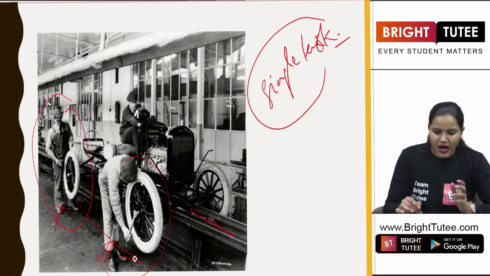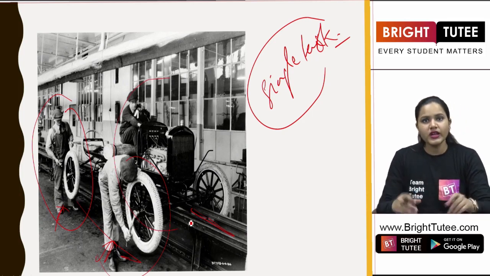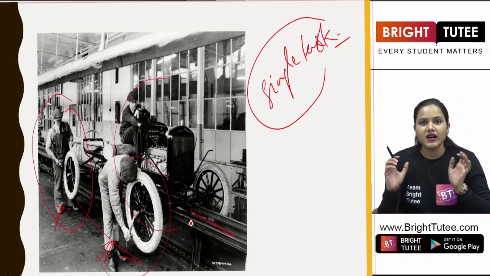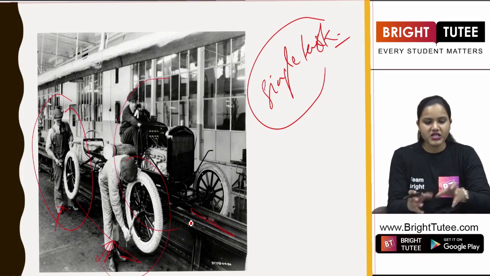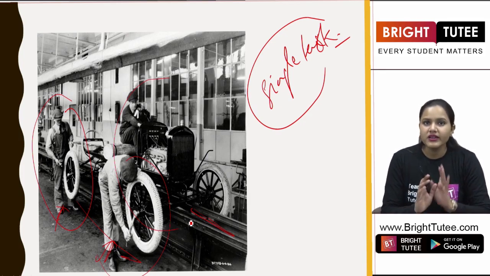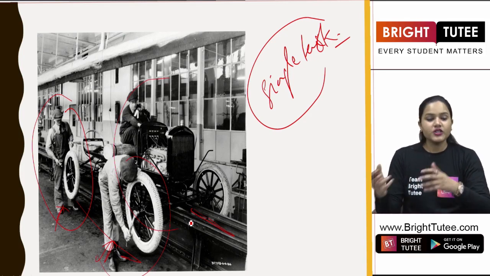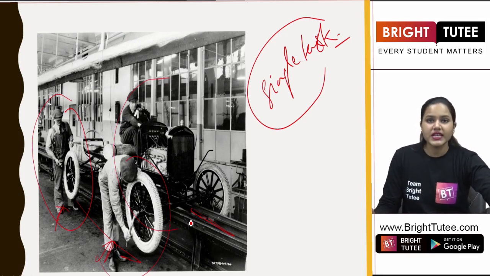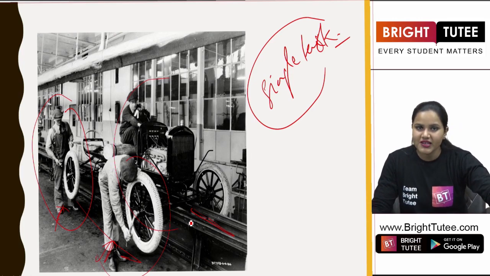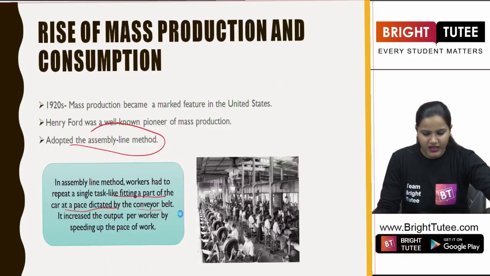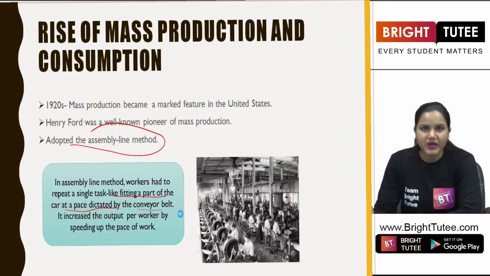And as these parts of the car were passed on, they had to do a single task. The task was to attach the part of that particular car that was being manufactured. Quite simple to understand. Now, in today's date, when you go to these industries, technology has advanced. But today, people definitely still use this assembly line method.